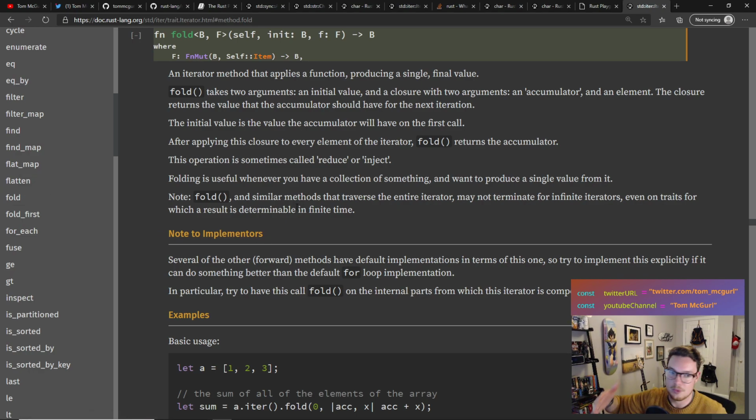Fold. So fold, those of you, the reason I'm looking for fold, if you've used reduce in JavaScript, I'm a huge fan of it. I've used it for doing things like computing the sum of a list. The beauty of it is that you can reduce something down, right? So you can take a list of things. So what we're going to do is we're going to have a range from 2 to n. You can take a range of things and reduce it down to a single value.